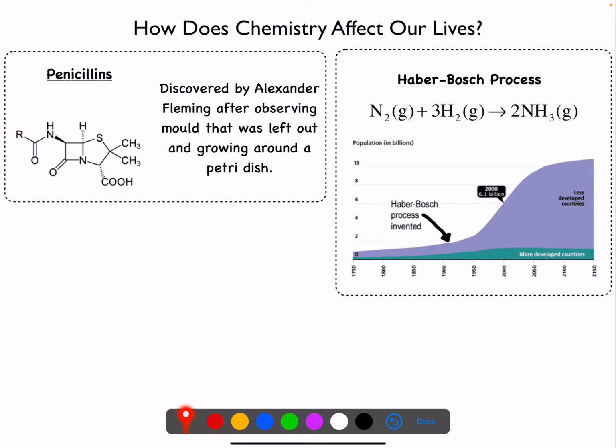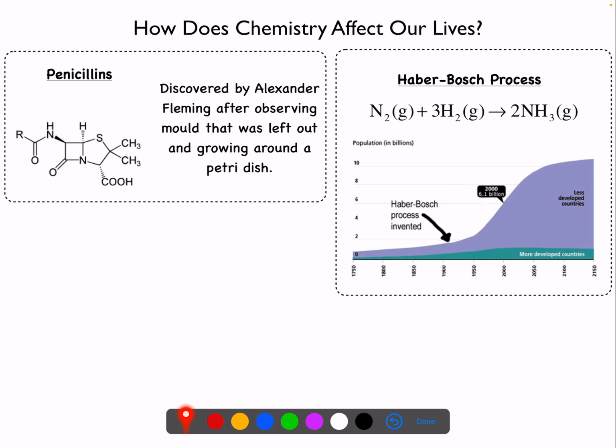We can also talk about the Haber-Bosch process. The Haber-Bosch process is shown here, and the idea is the formation of ammonia. NH3 is ammonia, and this one chemical reaction accounts for almost 5% of worldwide energy consumption. I'll just say it again. 5% of all the energy consumption on the entire planet goes to this one chemical reaction to produce ammonia.